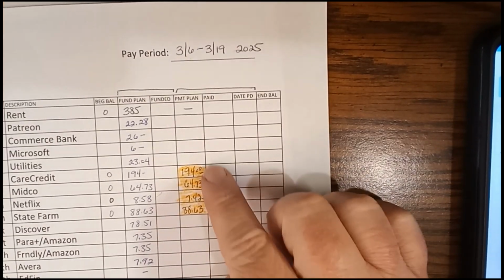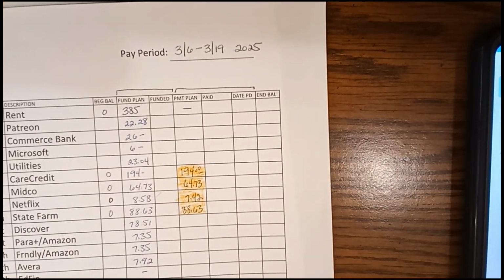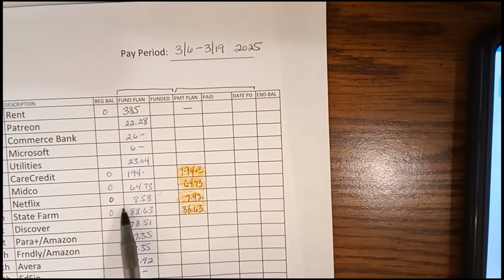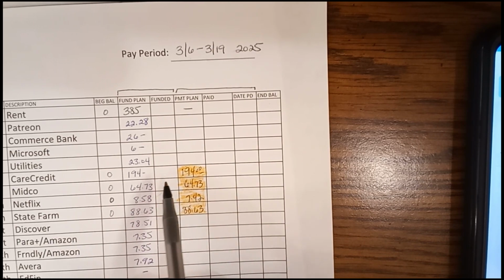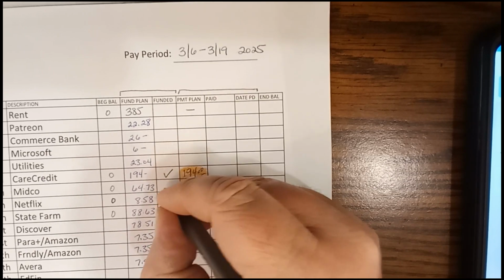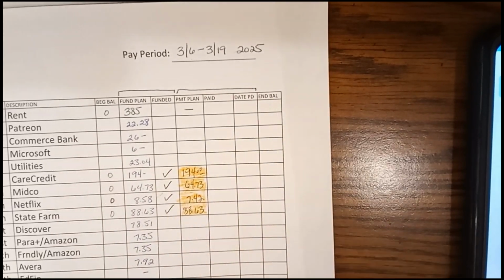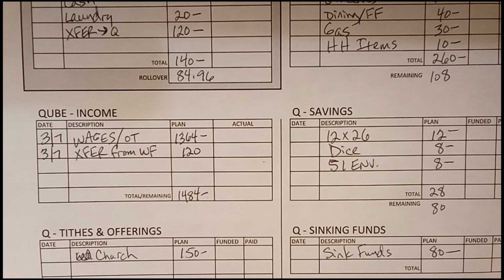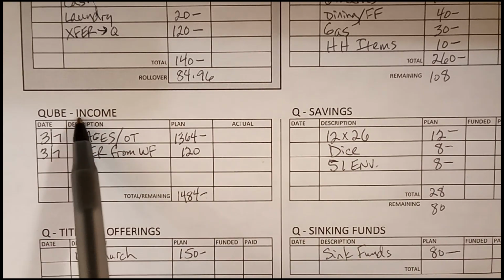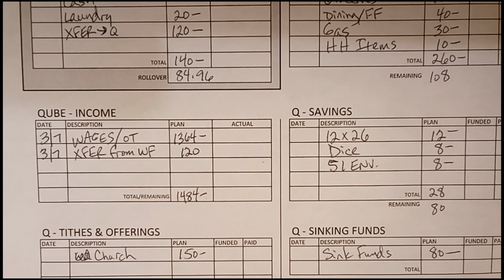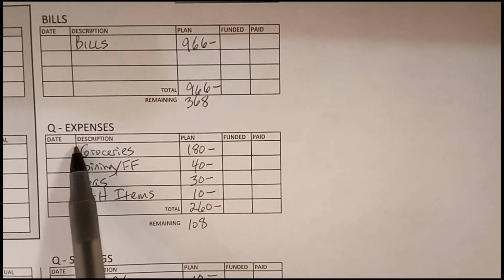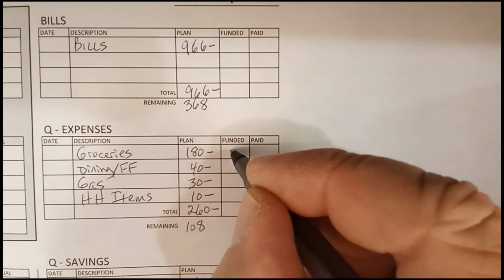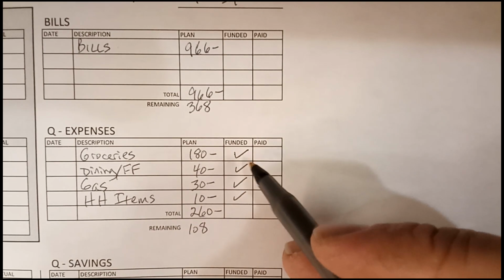Alright, this video is getting a little bit long, so in the last few minutes of the video I just wanted to show a little bit of what I did with putting in the numbers from my worksheets into the Qube Money app. And so I first started out by the ones that I had already put in. I put a check mark next to them in the bills area. Then I went and looked at my income and made sure that the dates were put in there for when I received the income. For all of my expenses, I had already put those into the Qube app, so I marked those off, and then I put the date in that I had entered in those into the Qube app.